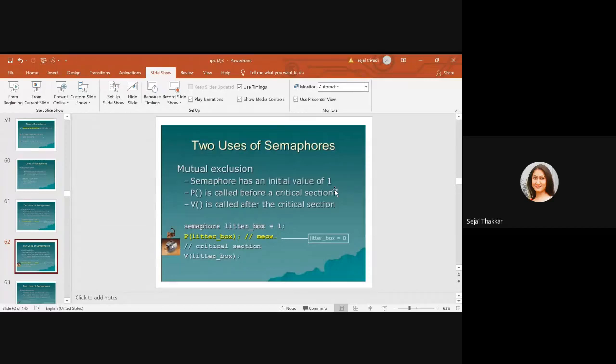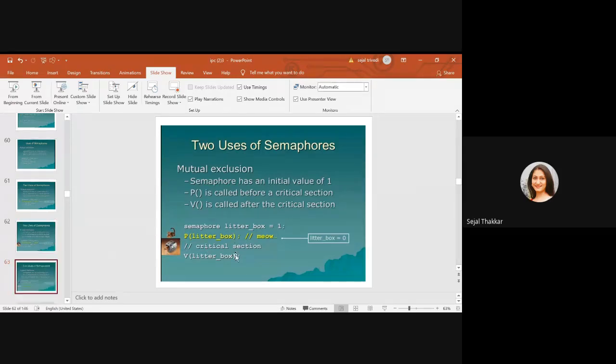Now there is a cat in the litter box. It means the litter box value will become 0 because it is locked, and the next cat has to wait until the litter box becomes 1. Initially it was 1, and when the cat enters it becomes 0, and somebody else has to wait until it becomes 1.